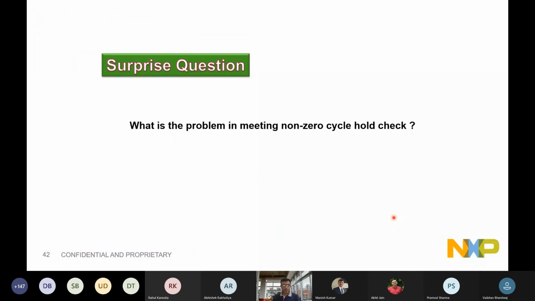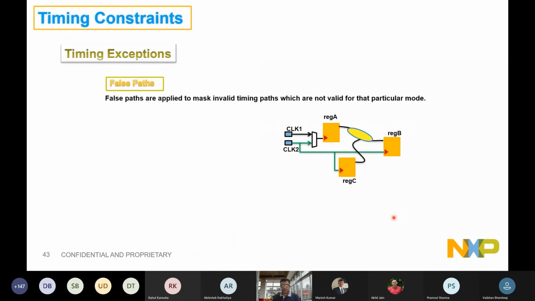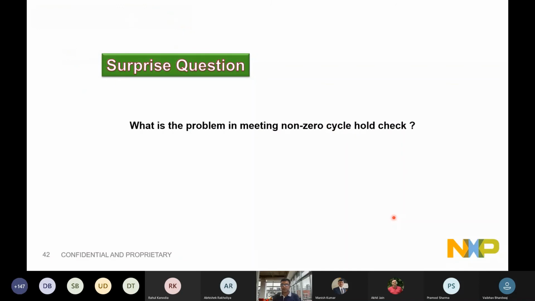Okay, so what is the problem in meeting a non-zero cycle hold check? We know that setup path is frequency dependent, right? If a path is met at 100 megahertz, it will be clean at 80.